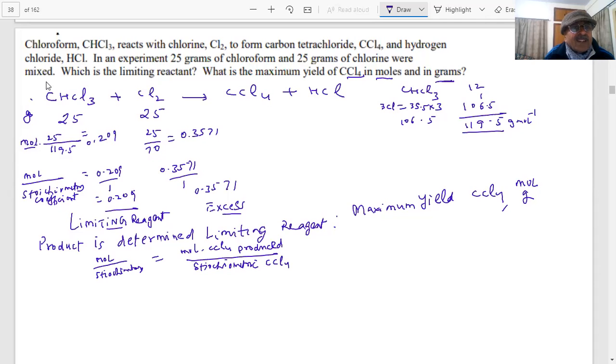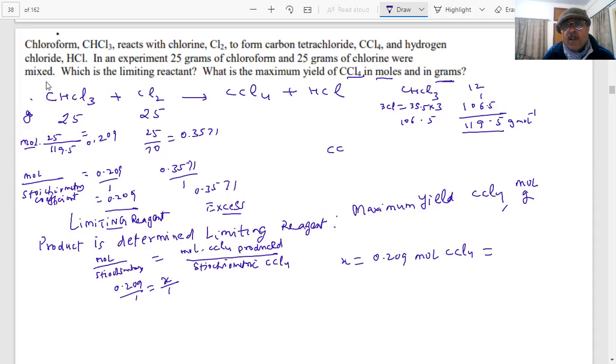How many moles are there? 0.209 by 1, X by how much? This is also 1. So how much X will be there? 0.209 mole of CCl4. How many grams will be there then?